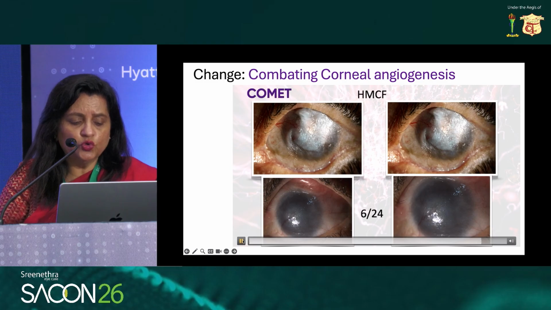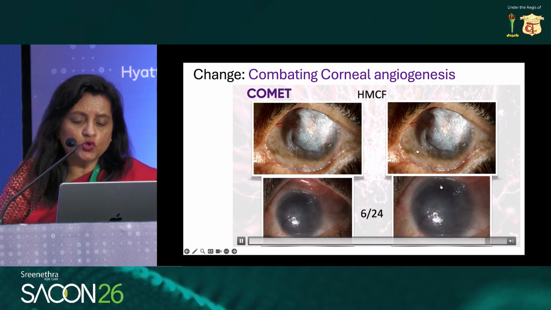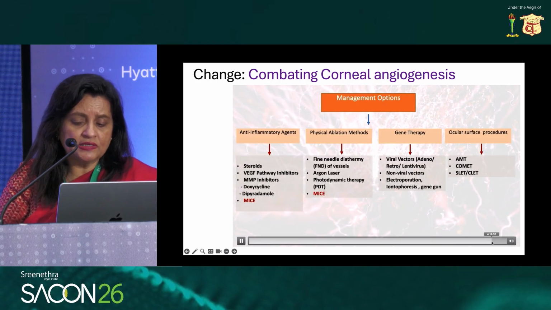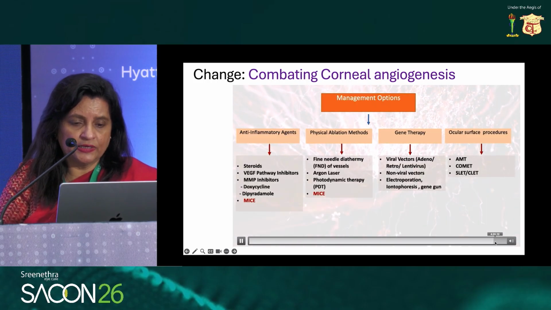In these cases, if you do grafts, they are very high risk for corneal transplants, so the best is not to do grafts for them because they are bound to fail. And again, we've published our results on COMET as well.